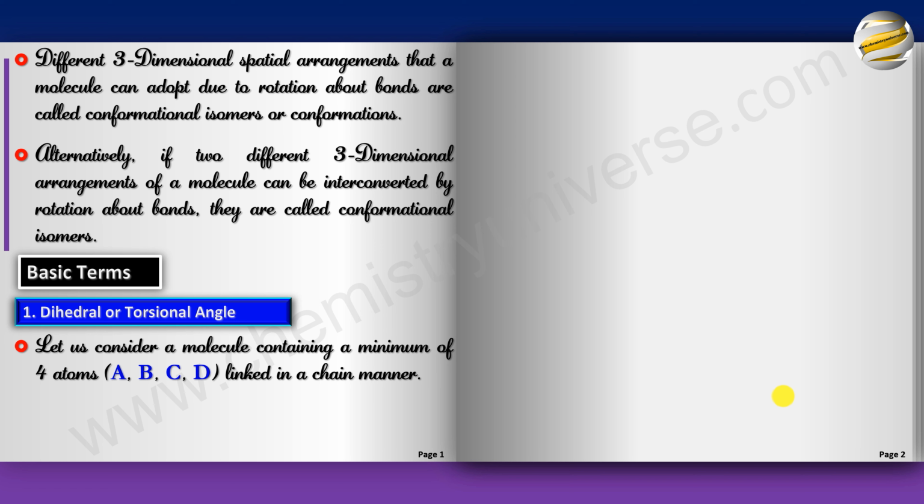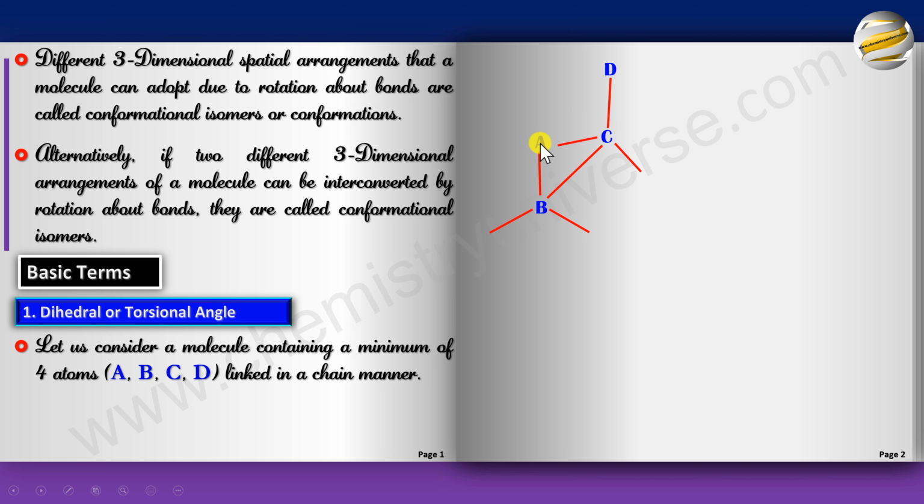So this is the molecule I'm talking about. A, B, C, D are attached in a chain manner. A is attached to B, B is attached to C, C is attached to D.